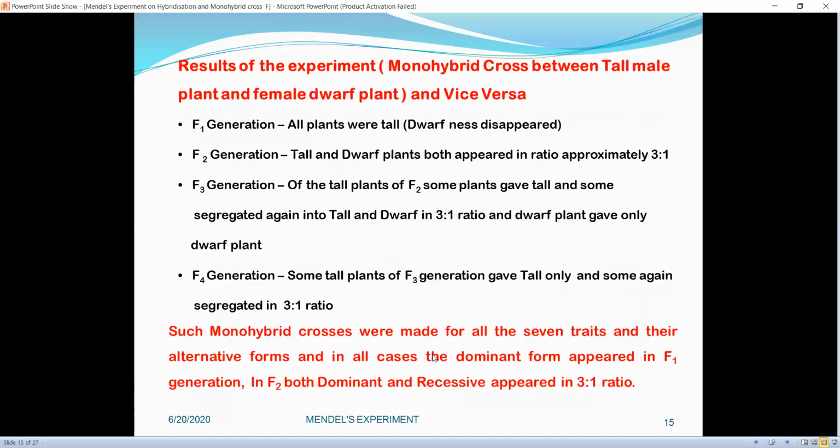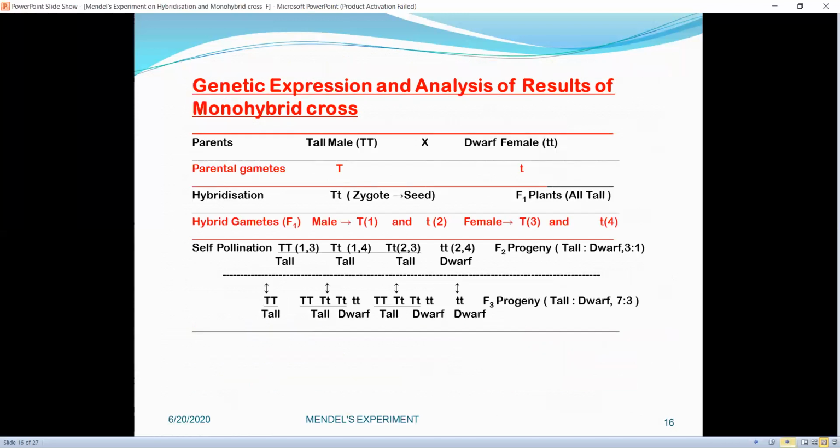Such monohybrid crosses were made for all 7 traits and their alternative forms. In all cases, the dominant form appeared in the F1 generation. In F2, both dominant and recessive appeared in a 3 to 1 ratio.